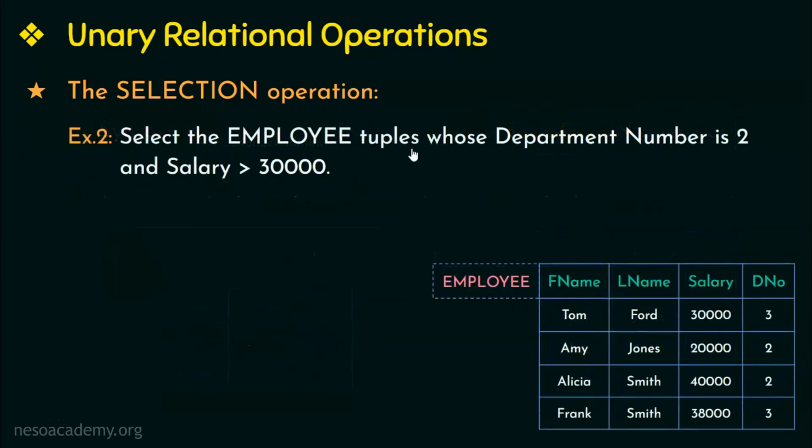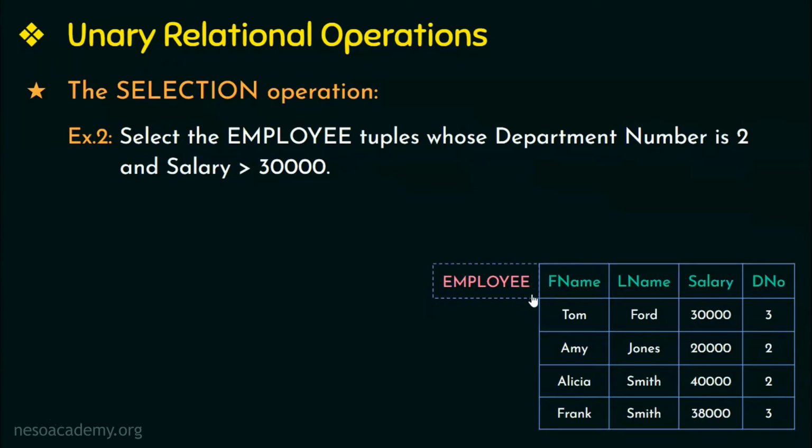Select the employee tuples whose department number is 2 and salary is greater than 30,000. In this example, there are 2 conditions that are given. First, the employee must be working in department number 2, and the second condition given is the employee's salary should be greater than 30,000. This relation employee has first name, last name, salary, and D number as its attributes. The given condition in the question is based on these 2 attributes of the employee relation.